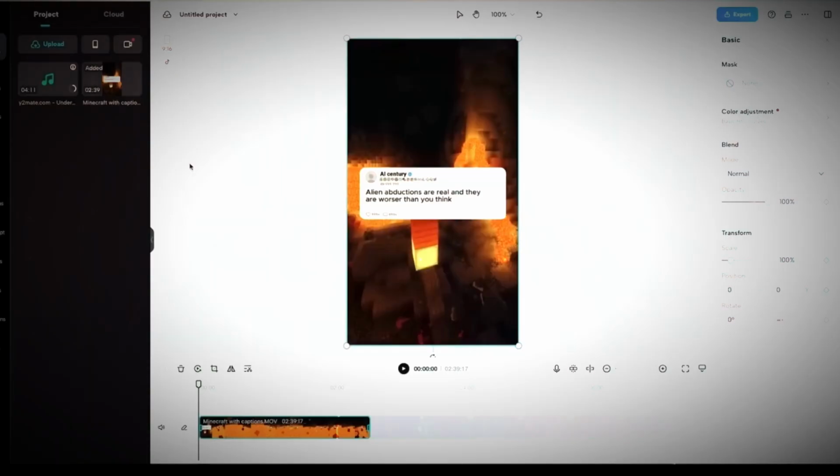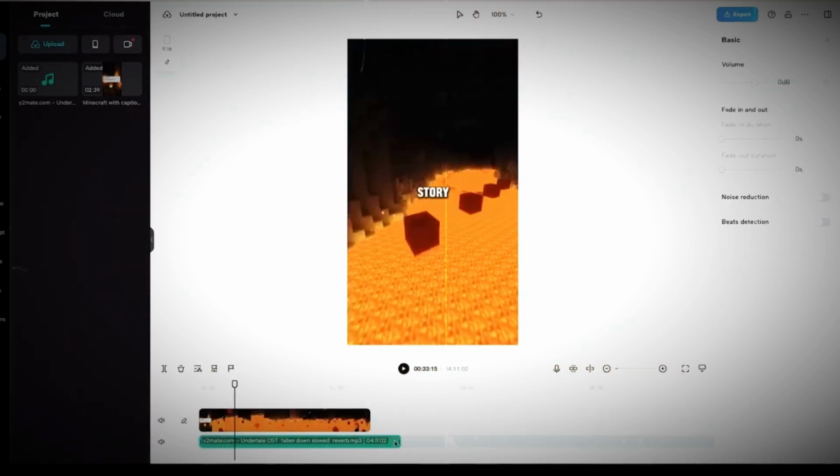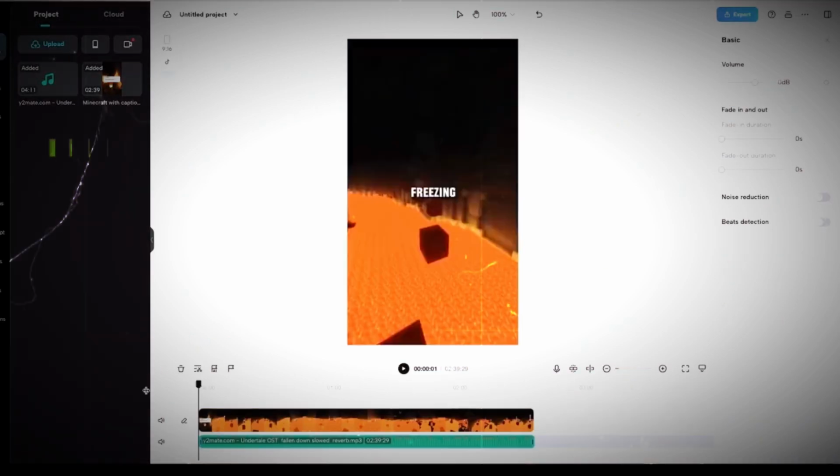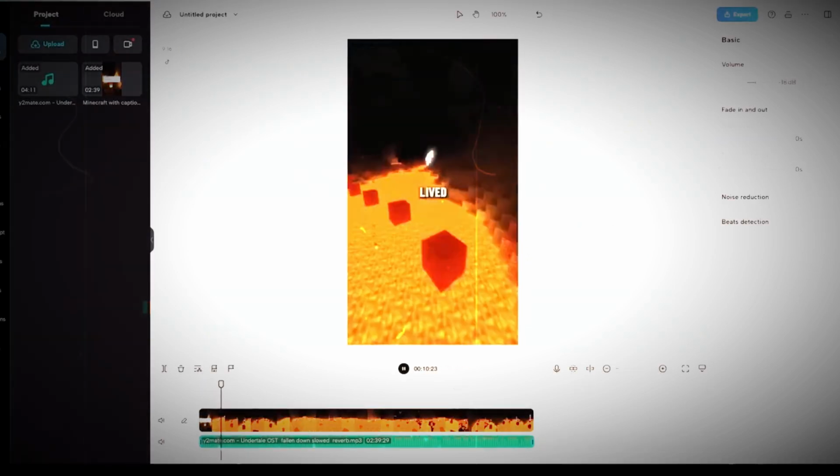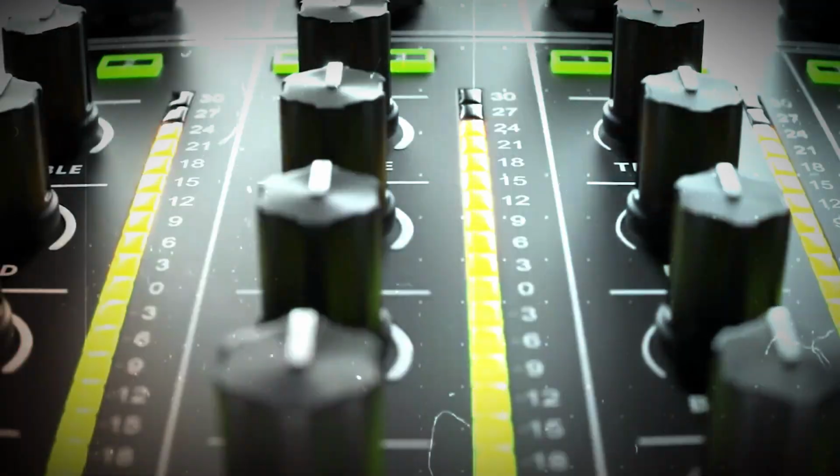Once you have the MP3, go back to the CapCut online video editor and upload both the video and the MP3. For the right background music volume, make sure the music is between 15 and 20 dB. This level is just right for background music.